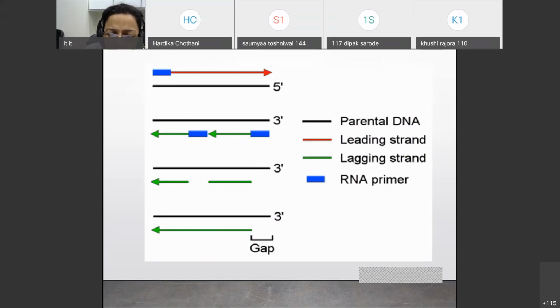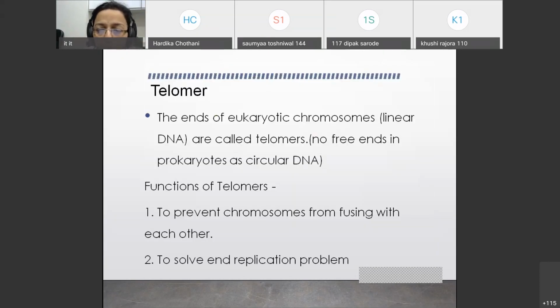At the terminal portion, the first primer which is there, once it is removed, no gap will be filled, and this will lead to the synthesis of a short DNA strand. If it is so, this particular problem is called the end replication problem, and this gap is filled in by telomerase.